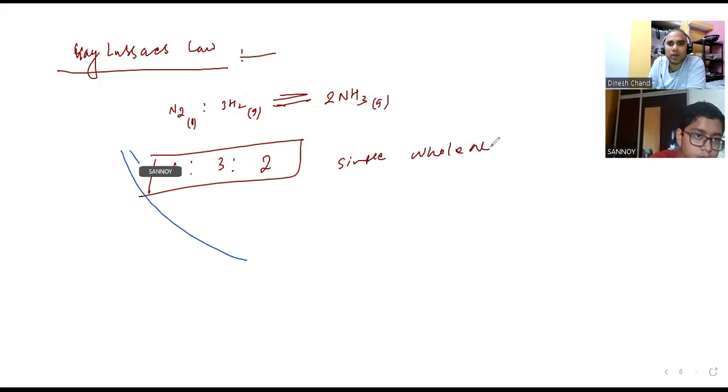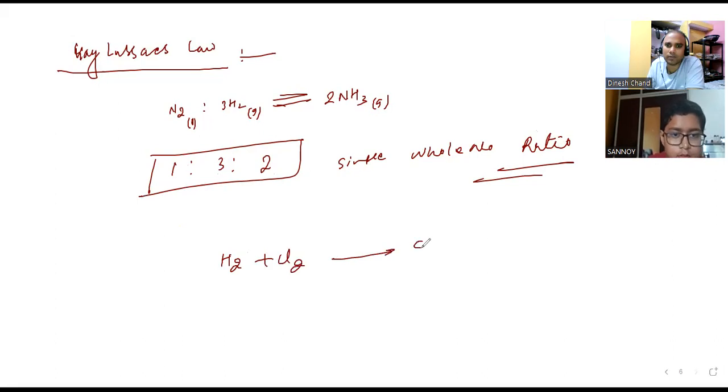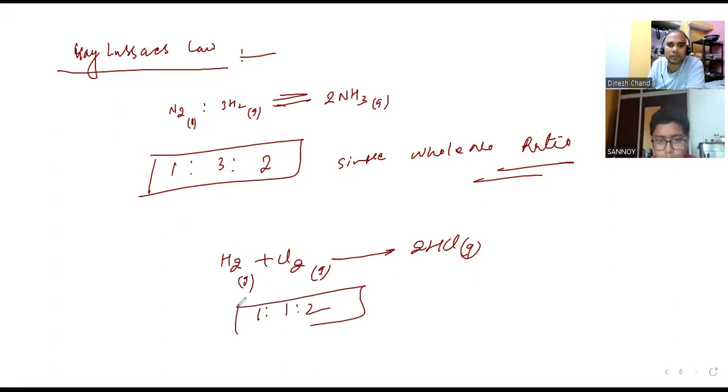So for any gases you combine, you will find a simple whole number ratio for all the reactants and products. But it should be gases, not liquids. Suppose H2 plus Cl2 gives 2HCl. Hydrochloric acid is in gaseous form. This is gas, this is also gas. So now you can see the ratio is 1:1:2. So it is always a simple whole number ratio for any gases.